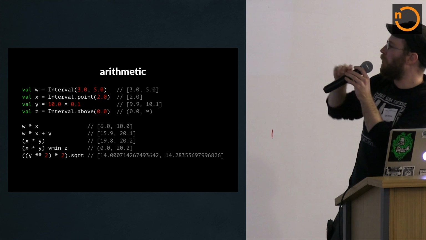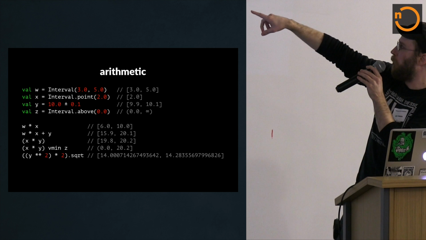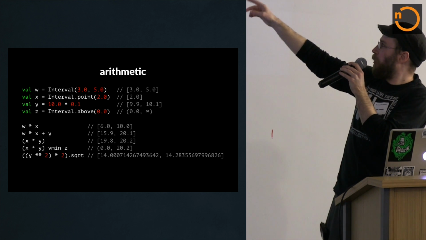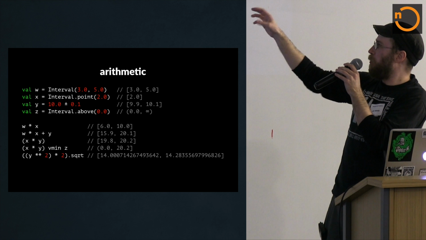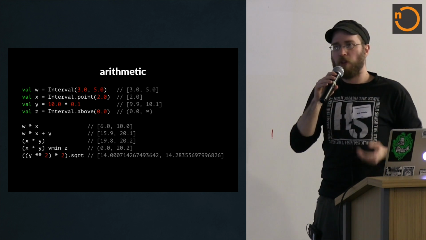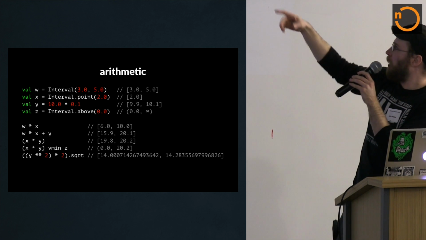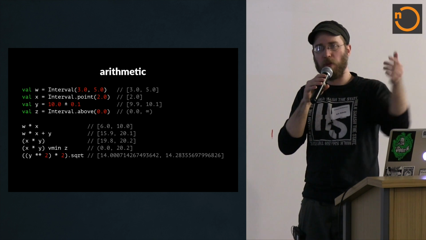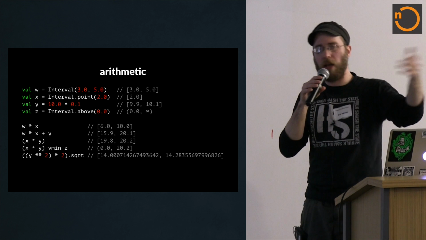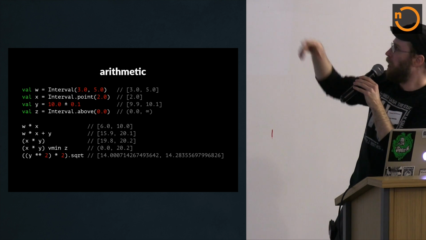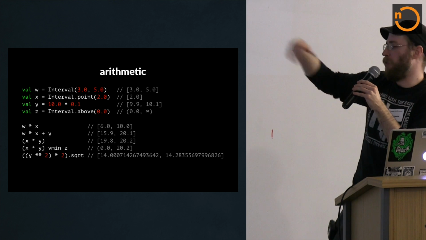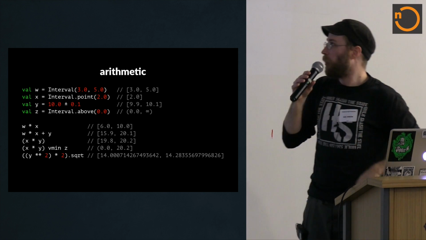And then we can take that result and shift it by another interval. So by Y, you see that it introduces that little 0.1 error threshold where it goes from 15.9 to 20.1. And so I think a lot of the engineering applications of intervals are going to be more like values like Y, where you're going to have a larger value with some small error tolerance, but those error tolerances might add up when you multiply or do stuff. And so this gives you a way to track that through larger calculations. These calculations are still pretty simple, but it could be arbitrarily complicated, right? It could have lots of stuff.